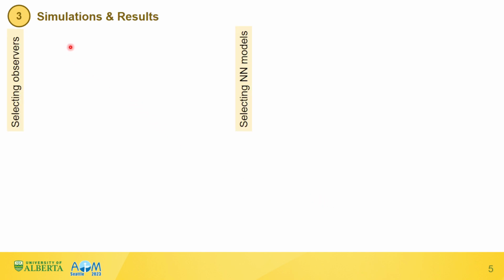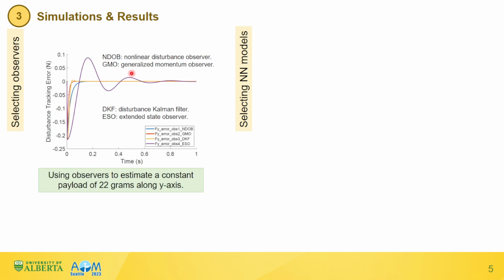There are various disturbance observers and various neural network models available. So, first of all, we need to decide which observer and which neural network model will be used in the proposed framework. In this figure, we compared the disturbance tracking performances of 4 disturbance observers.